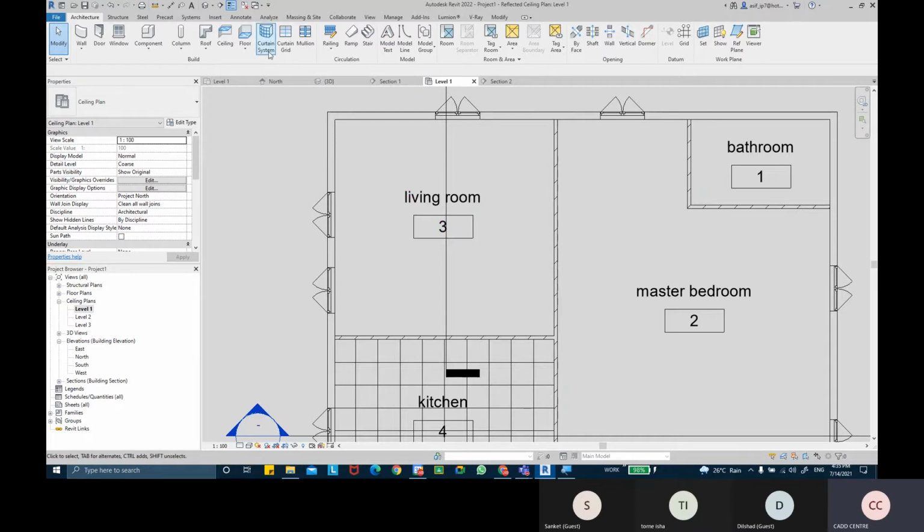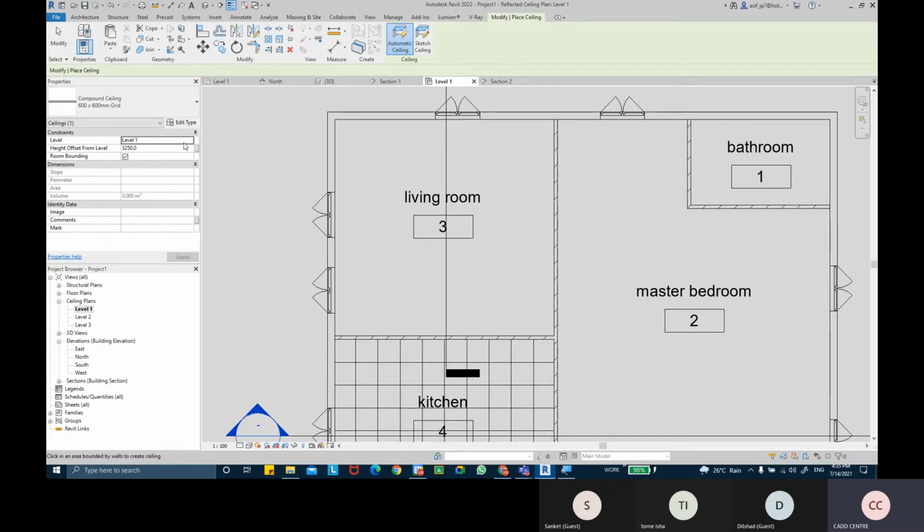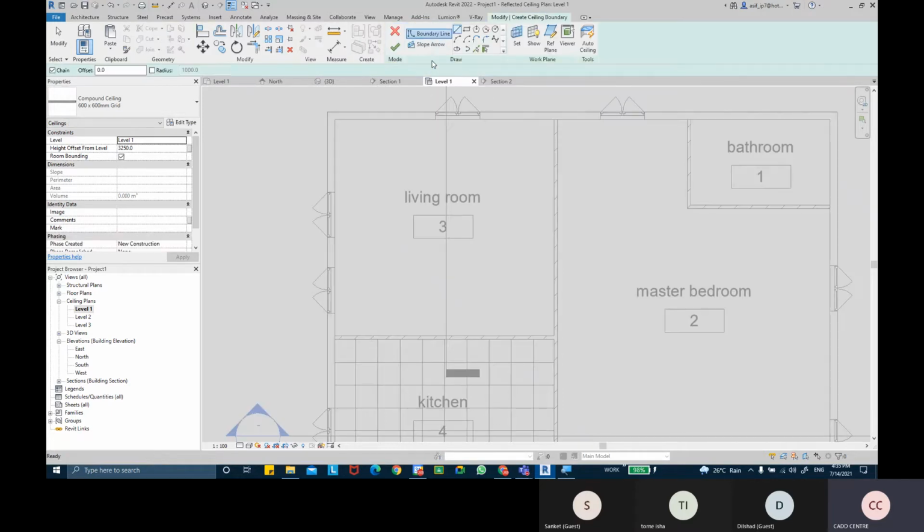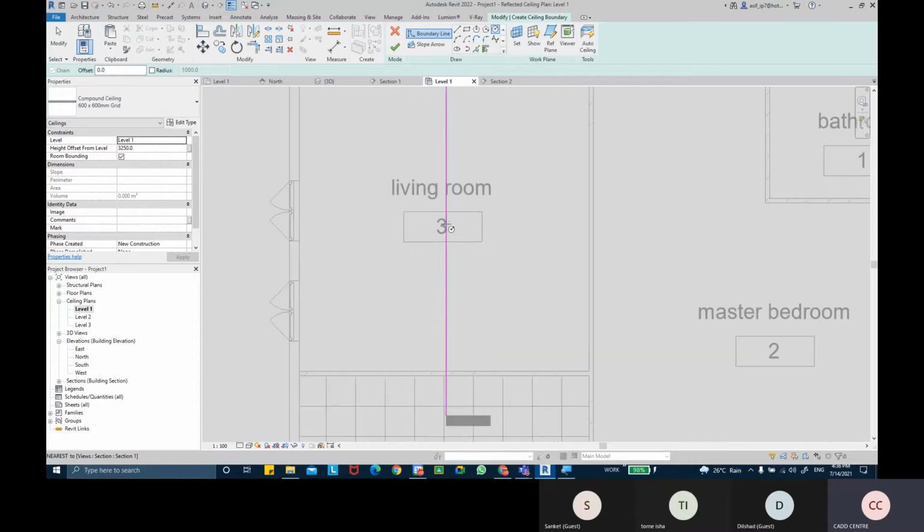Okay, so again I'm going to take the ceiling command, and this time I'm going to take sketch ceiling. Okay, and I'll draw the shape of the ceiling that I want to draw. Maybe I'm just going to draw a circle right from this point somewhere. I'm going to draw this circle of 1800 mm. And before I click on the finish mode to apply this shape, I'm going to select the type of the ceiling over here, which I'm going to take as plain.